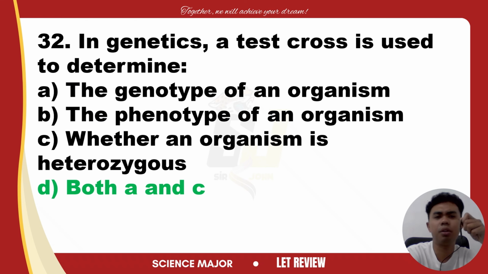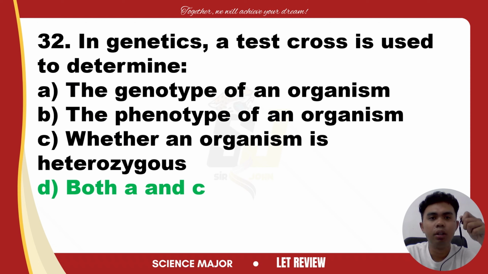In other words, a test cross helps determine both the genotype and whether the organism is heterozygous or homozygous dominant. We are going to give an illustration for that in our intensive session, since I cannot present images here.